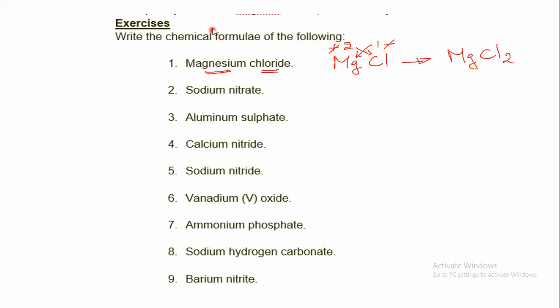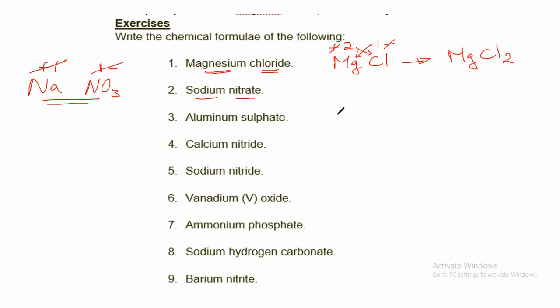Now, for sodium nitrate, we start by writing the symbol of each ion. So the sodium is Na, and as we have seen in the previous table, nitrate is NO3, and we have seen that the nitrate has a -1 charge, and sodium has a +1 charge. So the 1 cancels with the 1, and the chemical formula of sodium nitrate will be NaNO3.